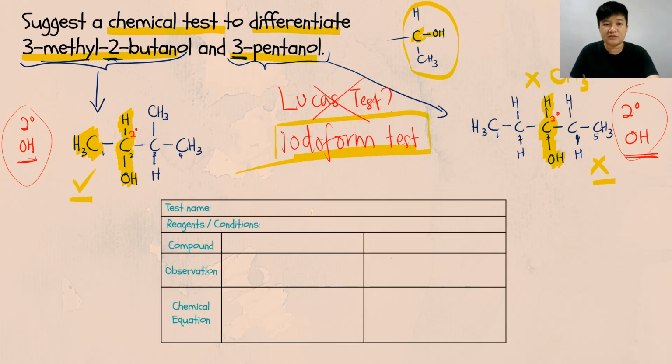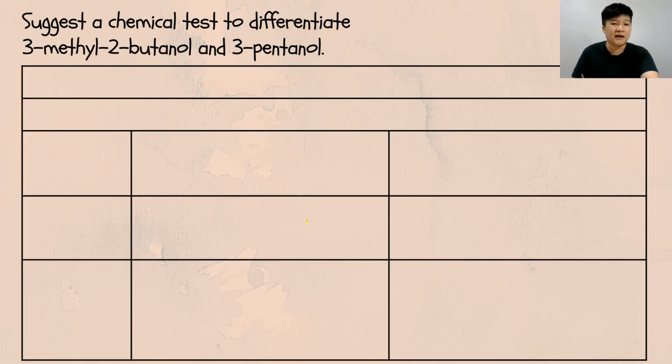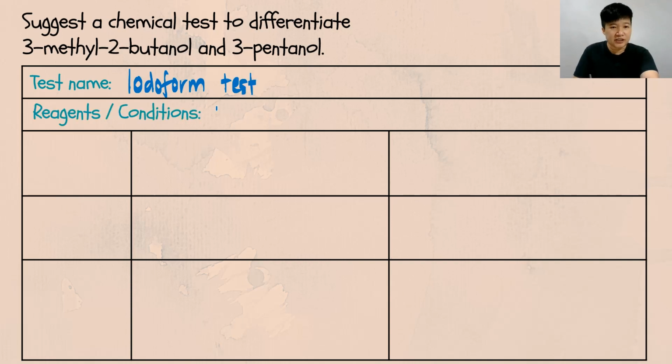And as always, you answer your chemical test in this table, where you have the test name, the reagent and condition, the compound, the observation, and also the chemical equation. So let's look at the complete answer. First and foremost, you start with the test name. The test name that I use today is the iodoform test. Next, your reagent and condition is I2 and NaOH and also heat.